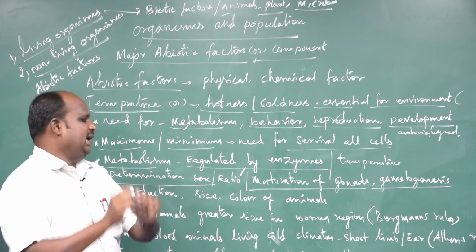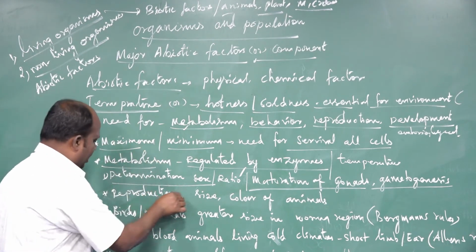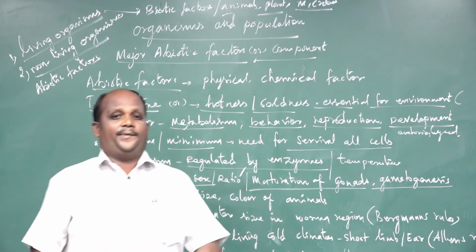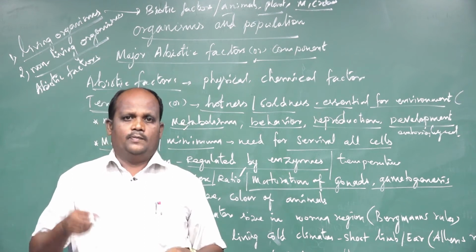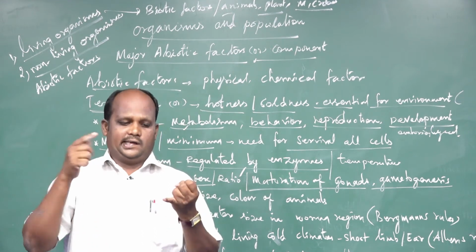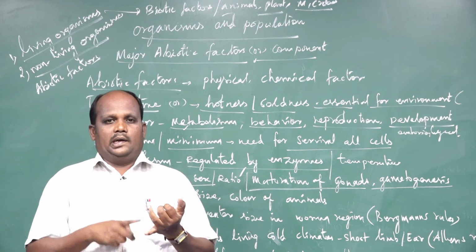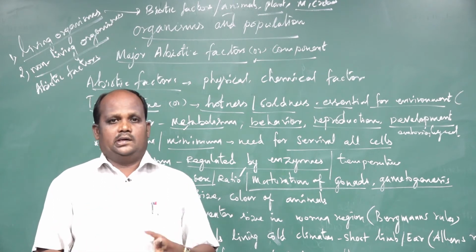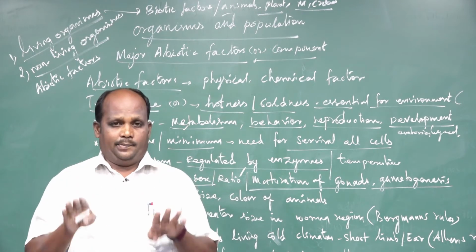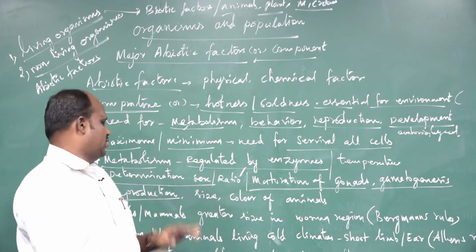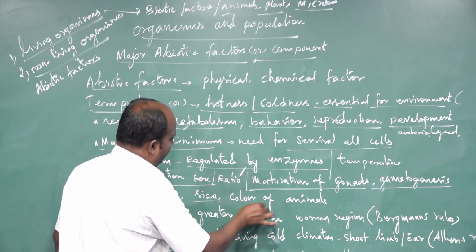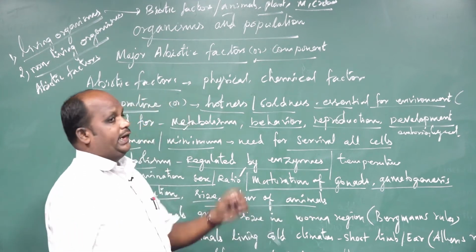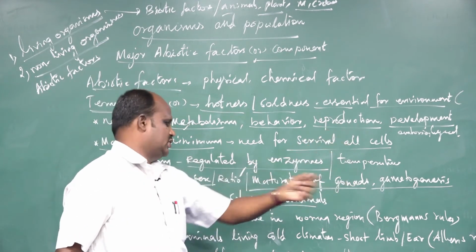So, temperature is very essential. Next one, reproduction. Reproduction is also very essential for copulation, for the animals, polar region animals, grassland animals, wild animals. All the animals need temperature, which is very essential for reproduction activities. So it is designed by the temperature. Second one, the size of animals and the color of animals are also designed by the temperature from the ecosystem.